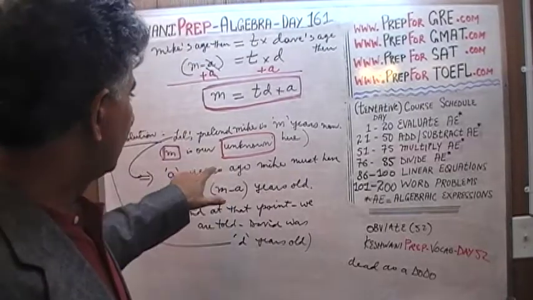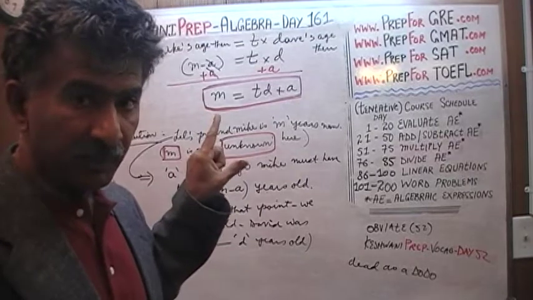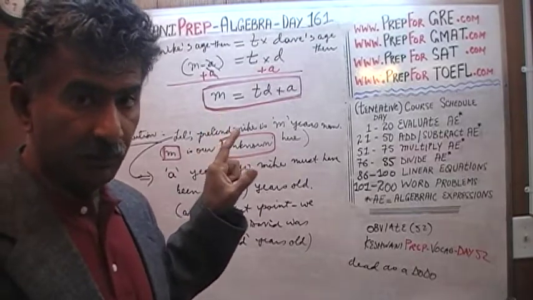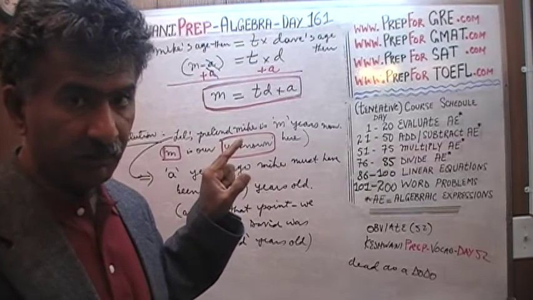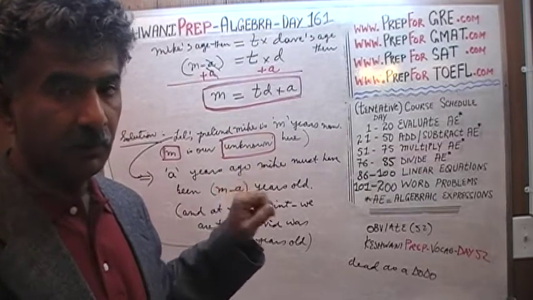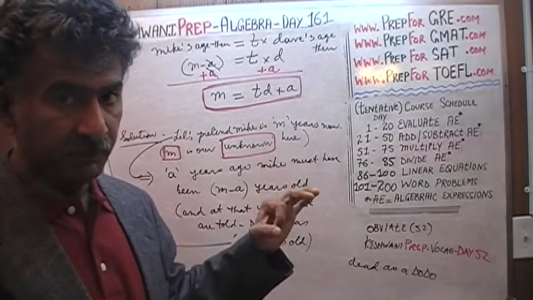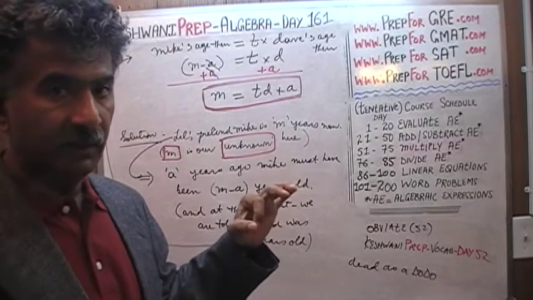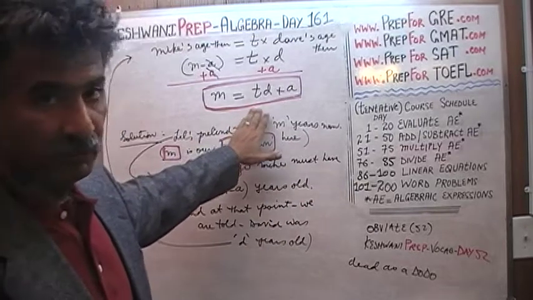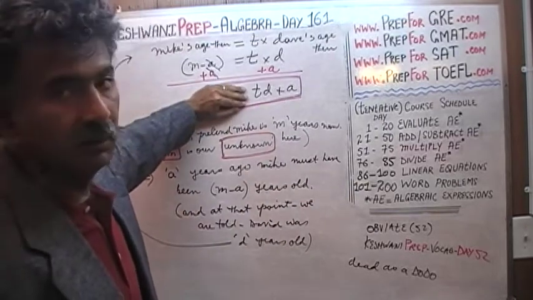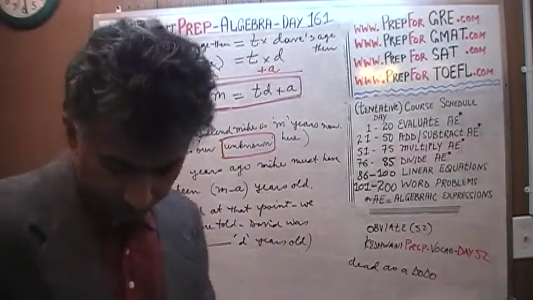By plugging in numbers for the variables in the original problem, and thereby converting the original problem from an algebraic problem into an arithmetic problem. Solve that arithmetic problem that you create, find the answer, and then see if this expression gives you the same answer. This expression right here. Let's do it.